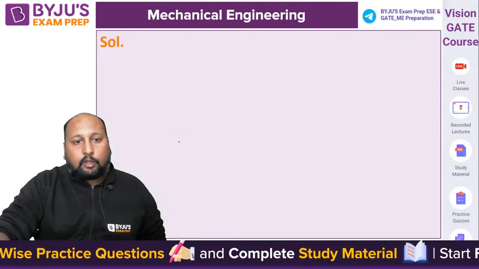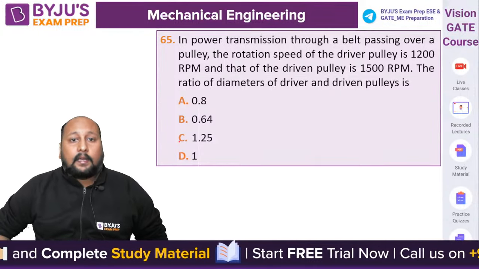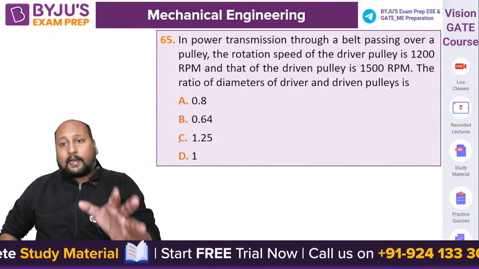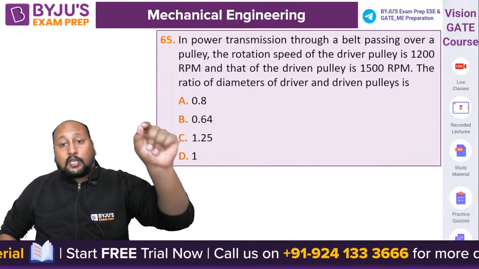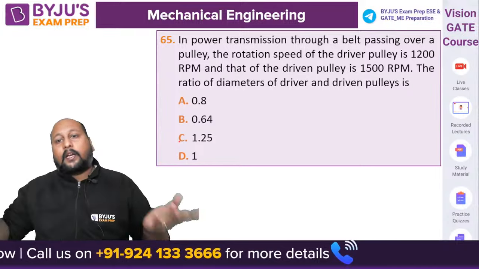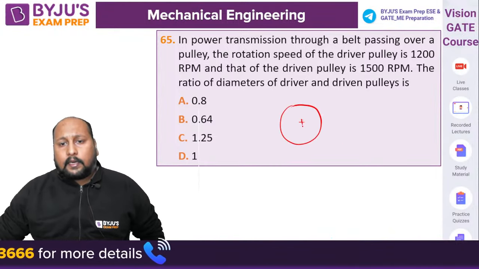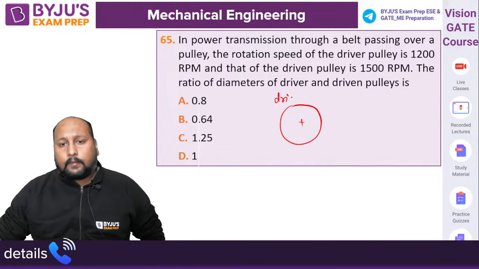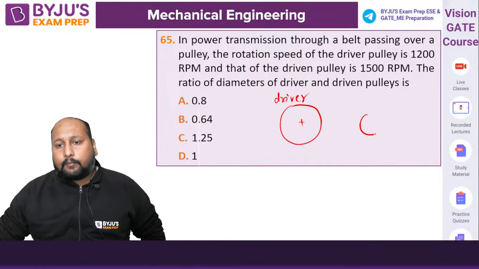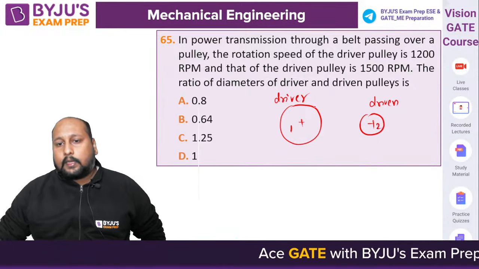Okay, next question, question number 65 on the screen. In power transmission through belt drive over a pulley, the rotation speed of the driver pulley is 1200 rpm and that of the driven pulley is 1500. Let us suppose this is the driver pulley and this is the driven pulley, assigning this as 1 and this as 2, and this is the belt drive.